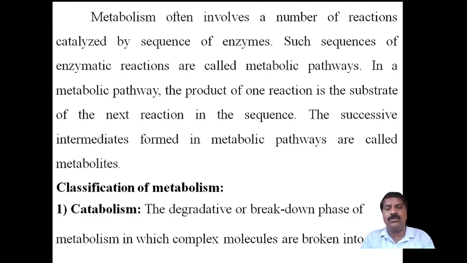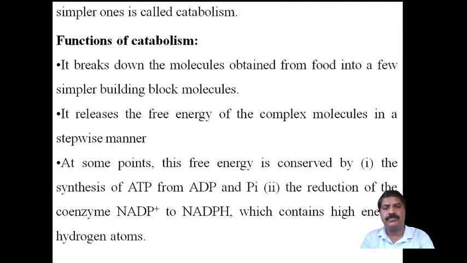It is the degradative or breakdown phase of metabolism, in which complex molecules are broken down into simpler ones. It is a process in which a complex molecule undergoes decomposition or degradation to form simple molecules.